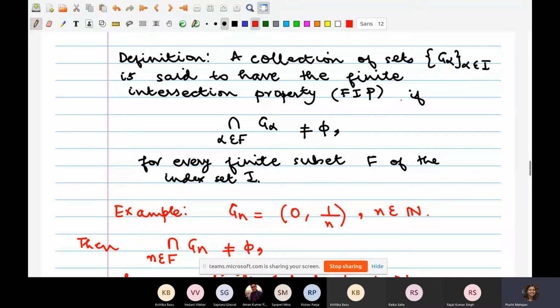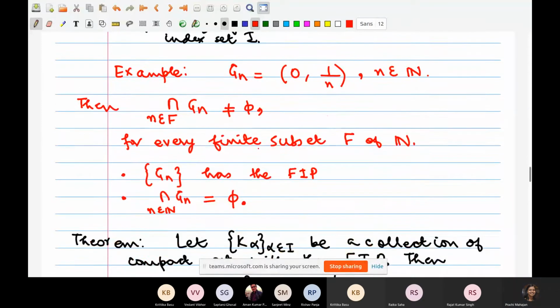What the finite intersection property says is, if I take any finitely many G alphas, then that intersection is always non-empty, no matter what this finite subset F is of the indexing set I. If and when that happens, we say that this collection of sets G alphas have finite intersection property. Correct?